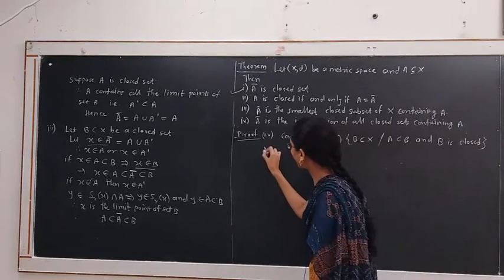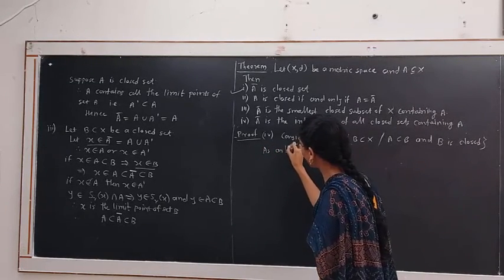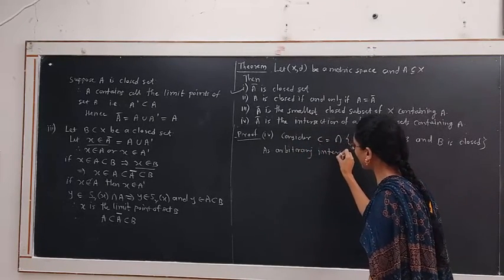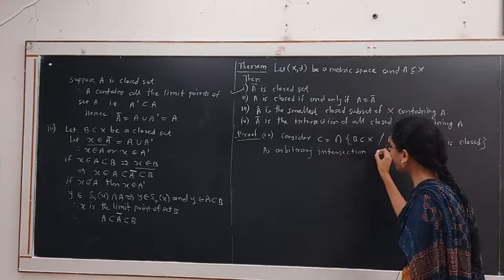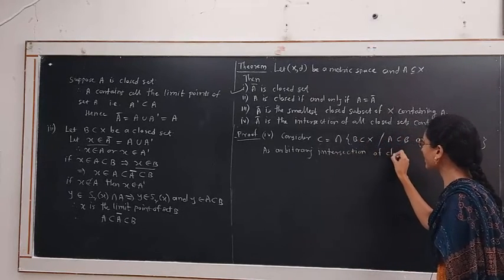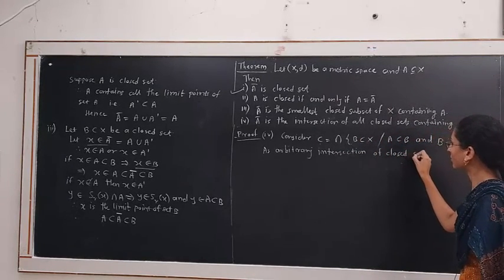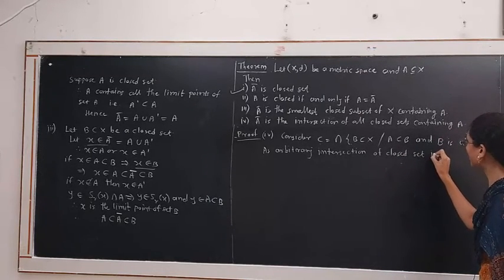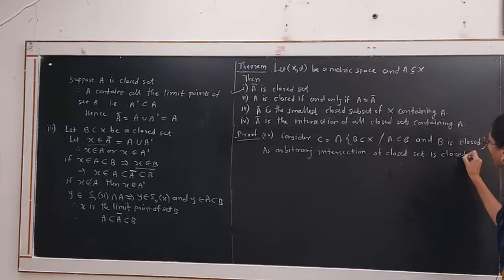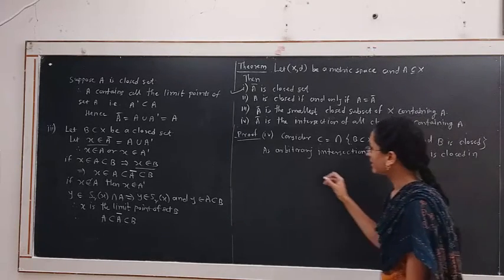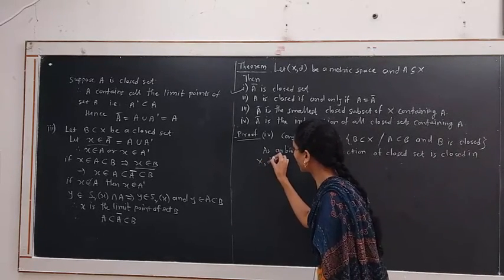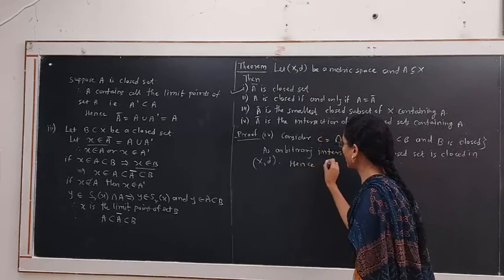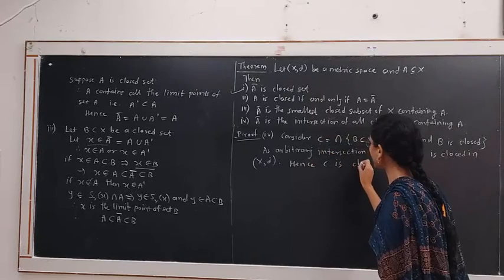As an arbitrary intersection of closed sets is closed in any metric space X, hence the set C is a closed set.